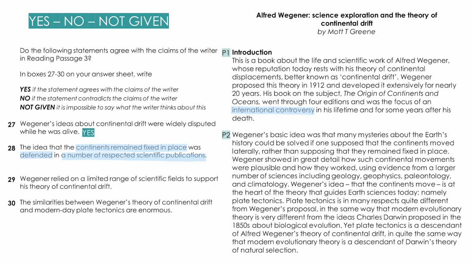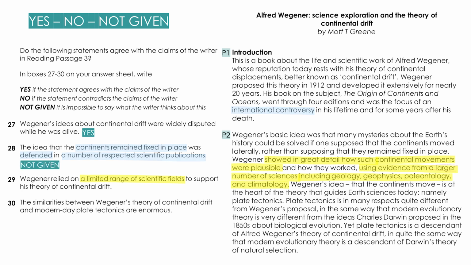If we continue reading into the second paragraph, we can find information about Wegener showing in great detail how such continental movements were plausible, using evidence from a larger number of sciences. And this is question number 29. And we know that our answers come in order. So answer to question 28 can't be further than the answer to question 29. And this means that the passage really doesn't mention any scientific publications. And the answer to 28 is not given.